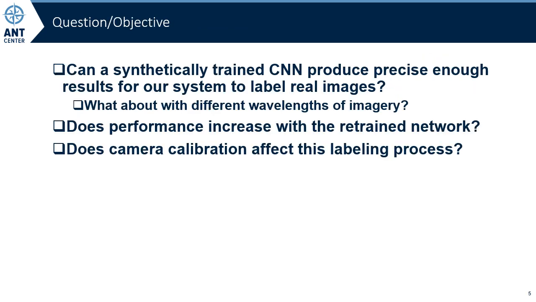Thus, we ask the question, can we synthetically train a CNN precise enough for our larger system to label the real images? Can we apply that solution to wavelengths we can't simulate? If we train on that labeled imagery, will performance of our system increase? And does the camera calibration affect this labeling process? Our proposed system will be shown by various experiments and real-world flight tests to address these questions.